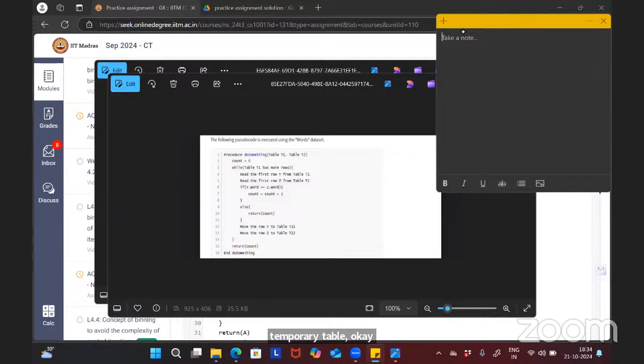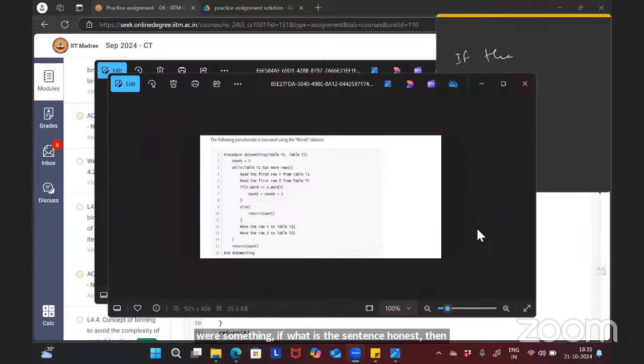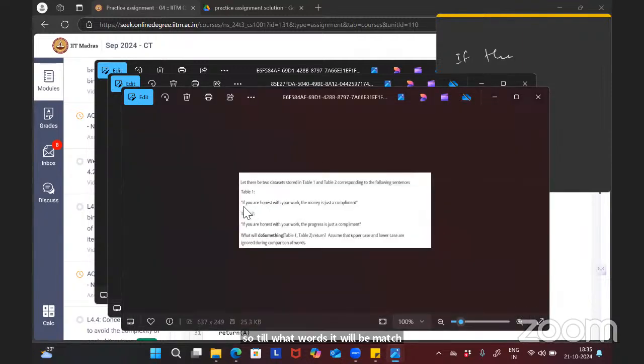So if the word, in the first case, is the same, no? What is the sentence? If you are honest, then progress is a compliment. And if you are honest, then money is a compliment. So till what words will it match? If you are honest with your work: 1, 2, 3, 4, 5, 6, 7. All these words will match, no? Then the next word also will match.